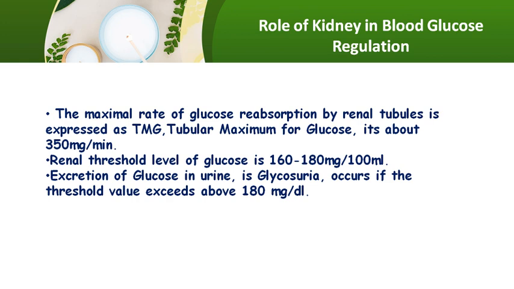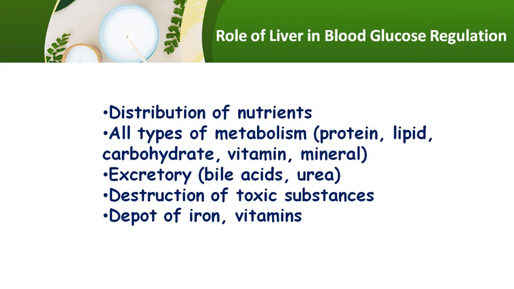But in a hyperglycemic state, when the blood glucose level exceeds 160 to 180 milligram per dL, the renal tubules cannot completely reabsorb the glucose from the glomerular filtrate, and hence glucose begins to appear in urine. The appearance of glucose in urine is called glycosuria. Glycosuria is an important symptom of diabetes mellitus. The blood glucose level at which this occurs is called the renal threshold for glucose, which is 160 to 180 milligram per 100 ml. So this is the role played by the kidney in blood glucose regulation.